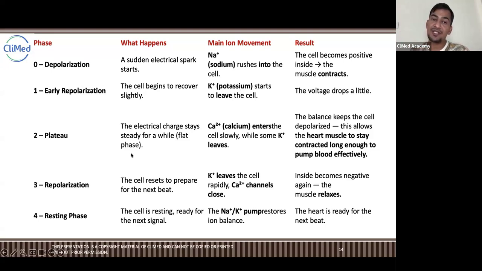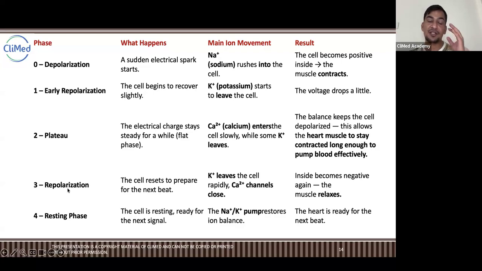Then plateau means the electrical charge stays steady for a while. Flat phase, because calcium goes inside slowly while potassium leaves. So this keeps the cell stable. So what does it mean? The balance keeps the cell depolarized. This allows the heart muscles to stay contracted long enough to pump the blood effectively. So all the blood is coming out of the ventricles, right?